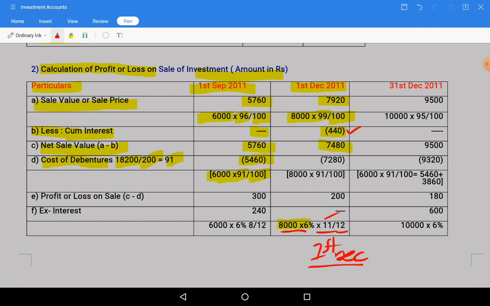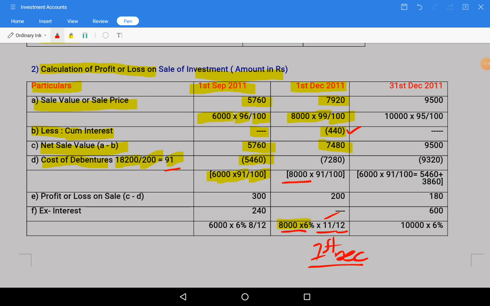And cost of debentures is 91 rupees per debenture. 91 is the purchase price of each debenture.